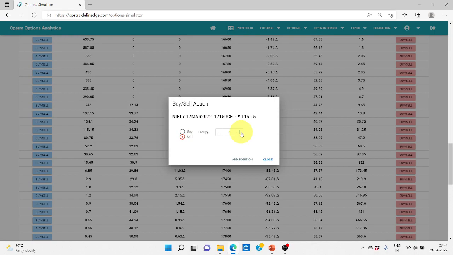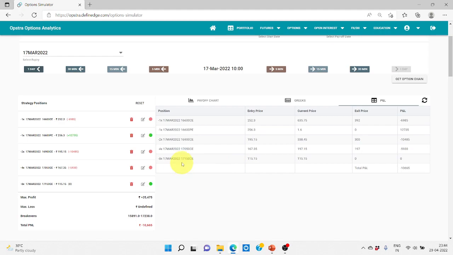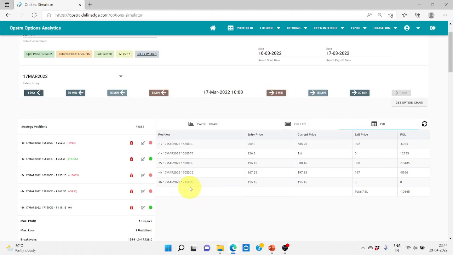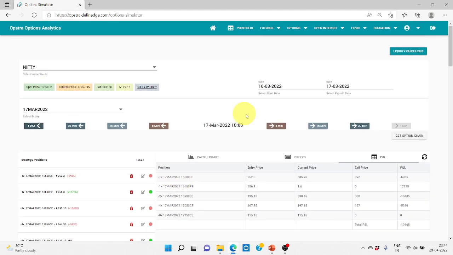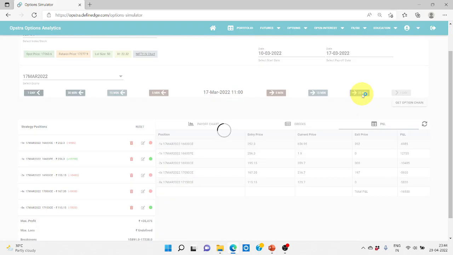115 maybe. So this again is in the money, 117, 150, but this is 17240. We'll see whether it is still going up or it is coming down. It is still going up.